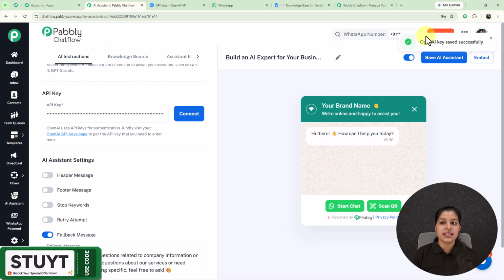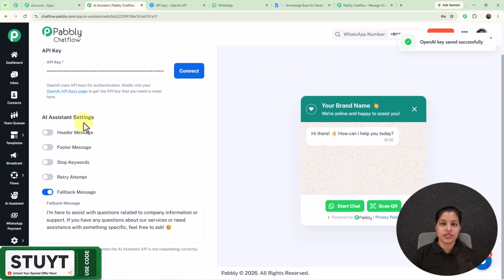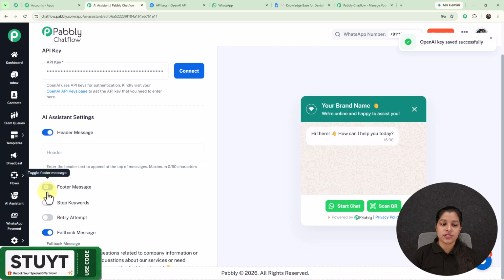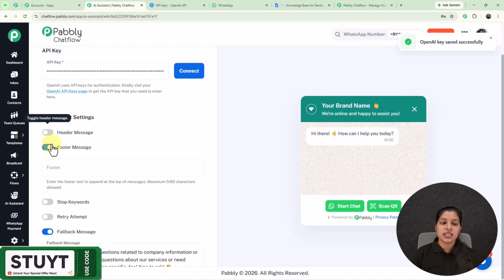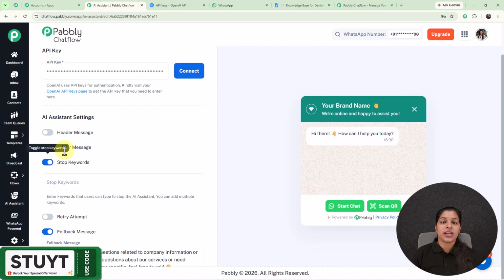And here you can see that my OpenAI key has been saved successfully. Now we are on this AI assistant settings section, from where you can manage some of your AI assistant settings, such as you can provide the header or the footer message by just enabling these toggles. And afterwards we are getting this option for stop keywords. So stop keywords are the words which can stop your AI assistant.